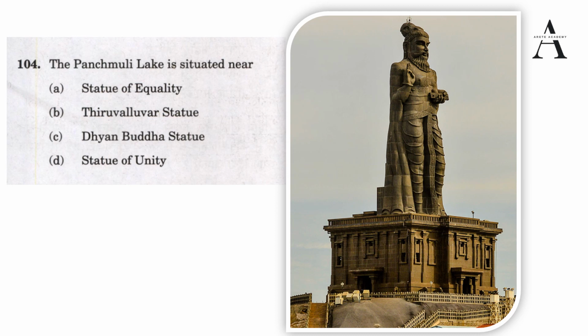This statue is located near the town of Kanyakumari, the southernmost point of the Indian peninsula on the Coromandel coast. Here two seas, the Bay of Bengal and the Arabian Sea, are meeting. So that is the importance of this, and it was unveiled in 2000.